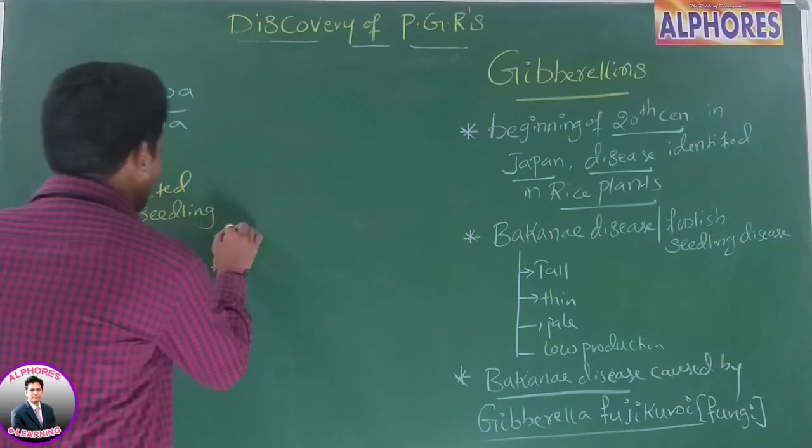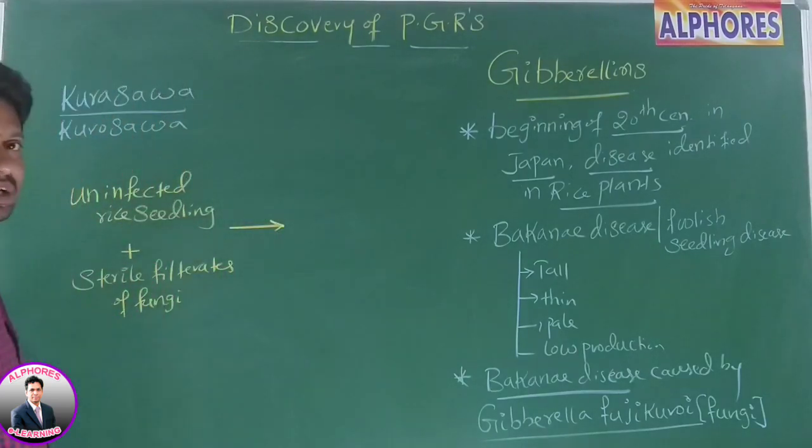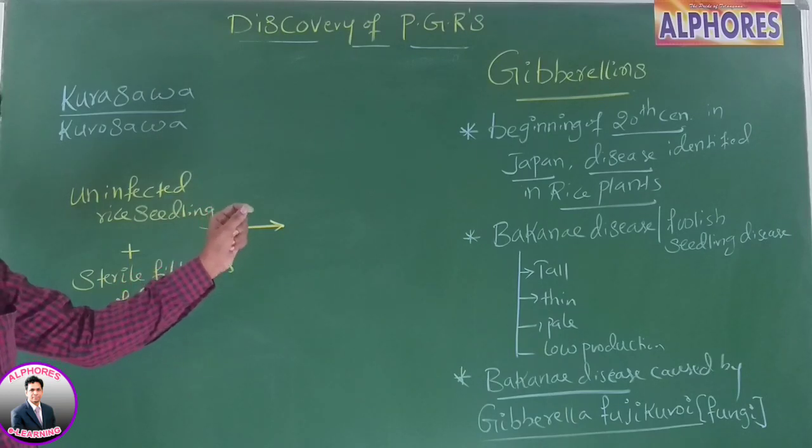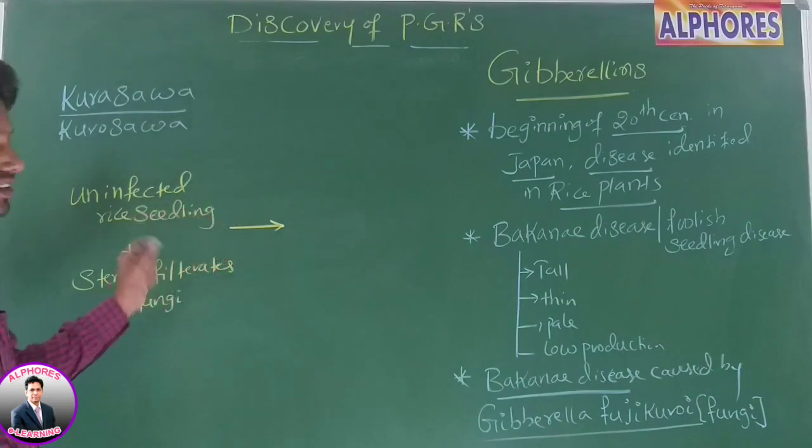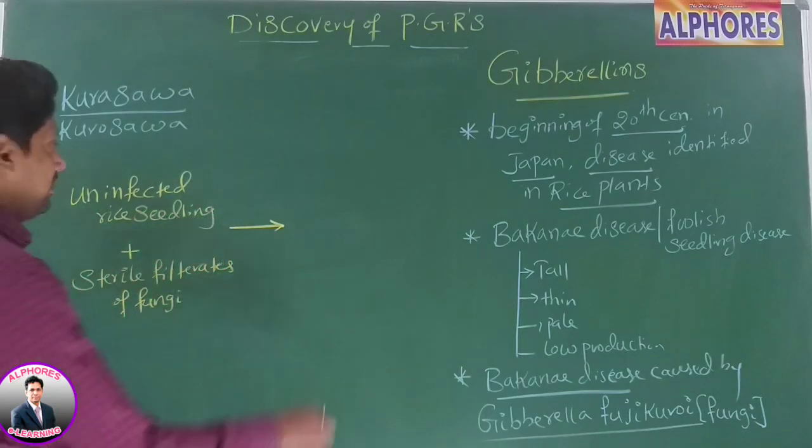Then what Kurosawa observed was disease symptoms. Which disease, sir? Bakanae disease or foolish seedling disease symptoms in the uninfected rice seedlings.